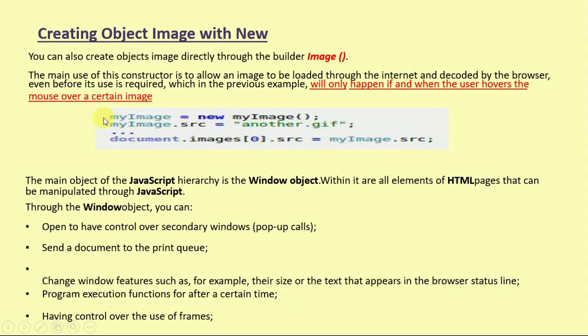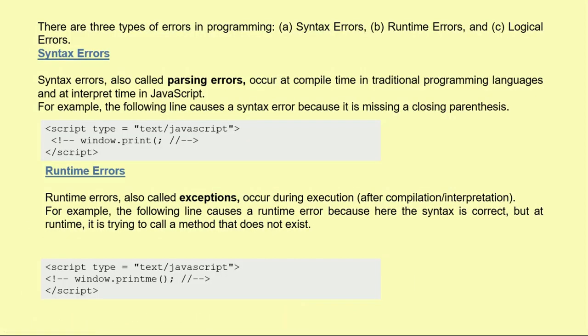How can we create an image object with new? Simply we can create it by myImage = new Image, then myImage.src, with the name of the particular image, and document.image.src. So it will provide you a new image that is created. Through the window object you can open and control a secondary window, send a document to the print queue, change window features such as the size of the window that appears in the browser, and have control over the frames.